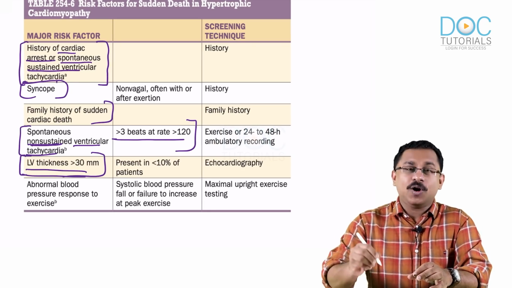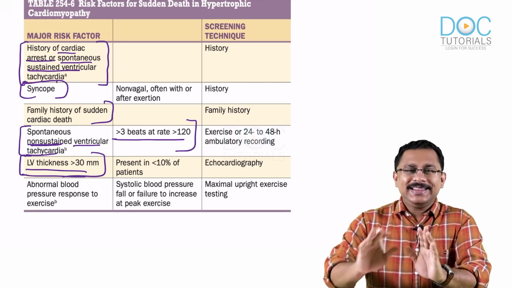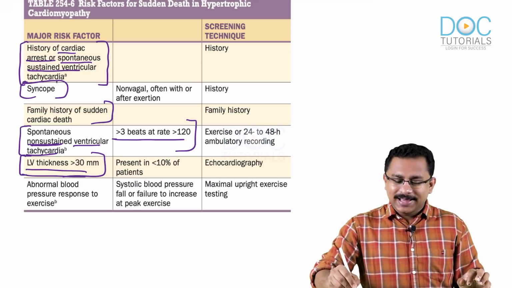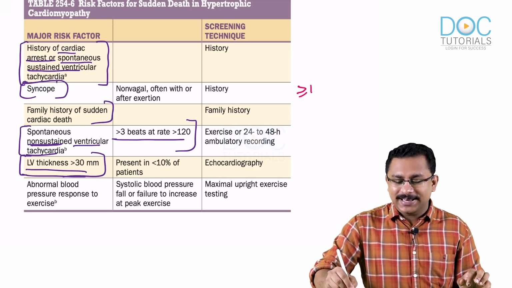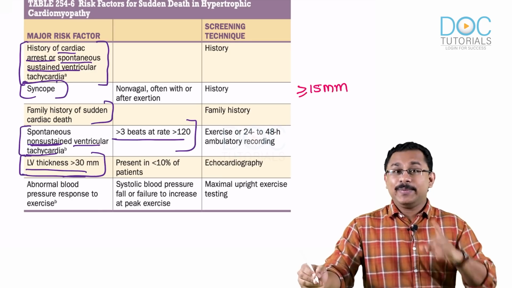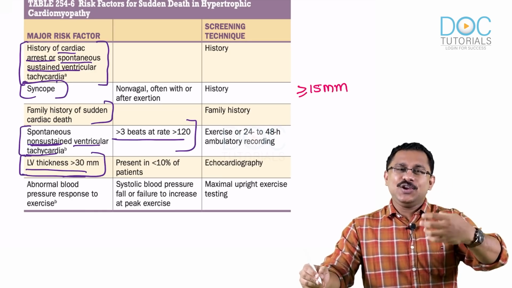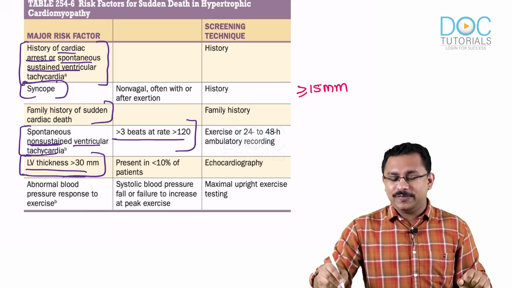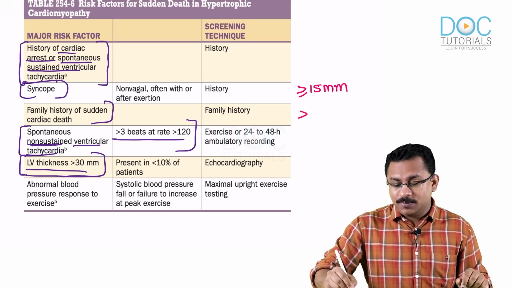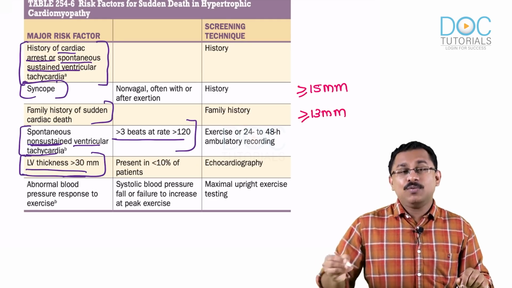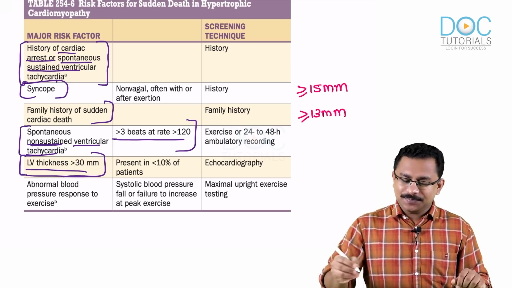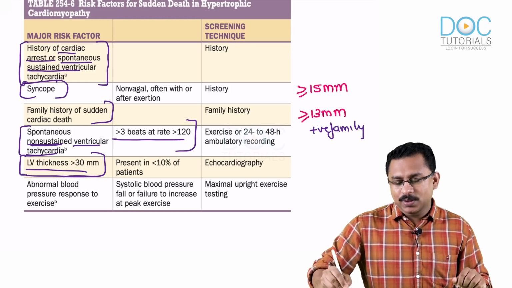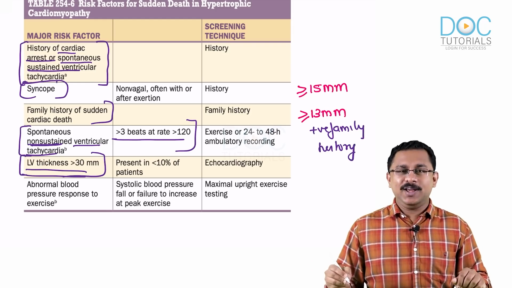One point that you have got to know is that normally in the diagnostic criteria of hypertrophic cardiomyopathy, to call it HCM, the left ventricular free wall must have a thickness of more than 15 millimeter. Remember, it's not the septal wall thickness, though usually the septal wall predominates. In the criteria, the free wall is more than or equal to 15 millimeter, or even more than or equal to 13 millimeter with a positive family history. That is when you can diagnose it to be a hypertrophic cardiomyopathy.